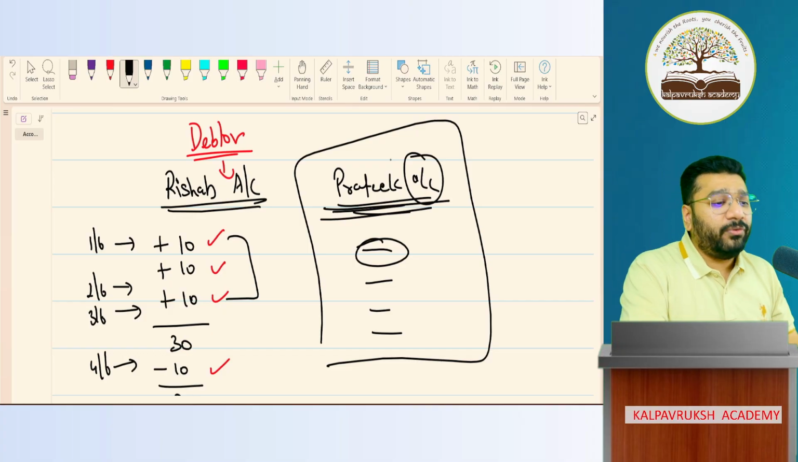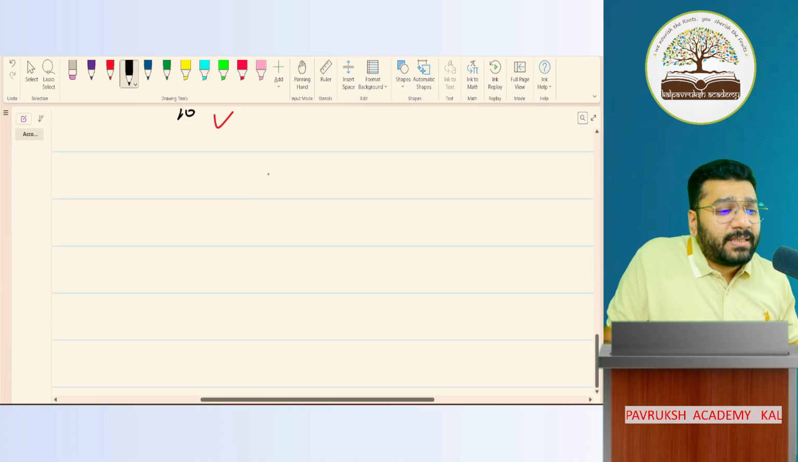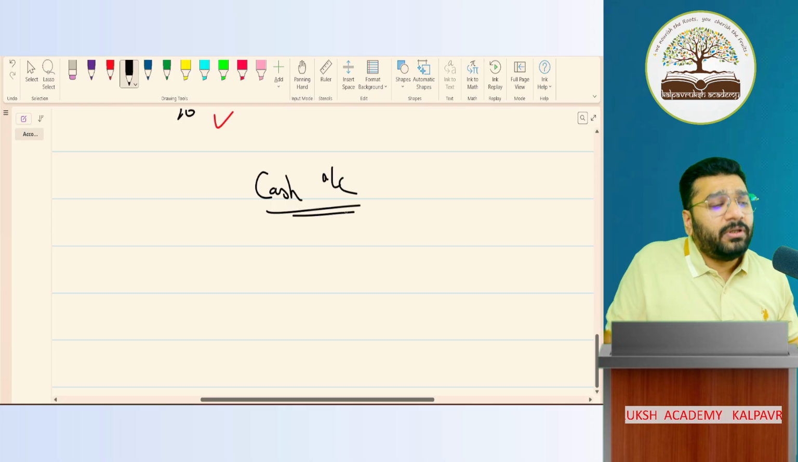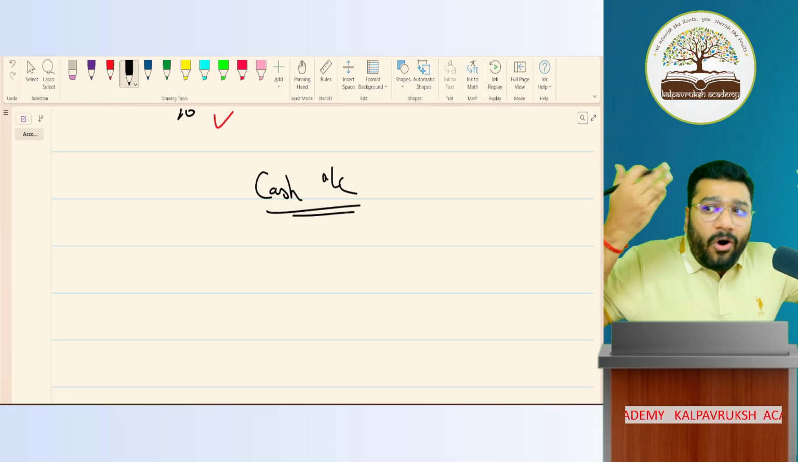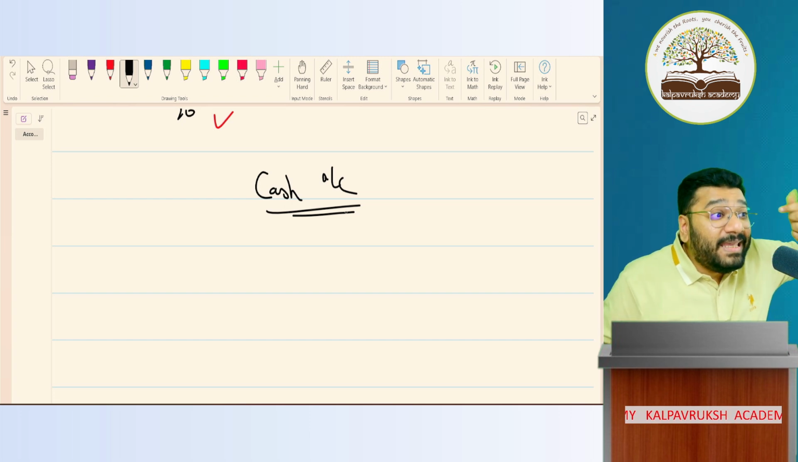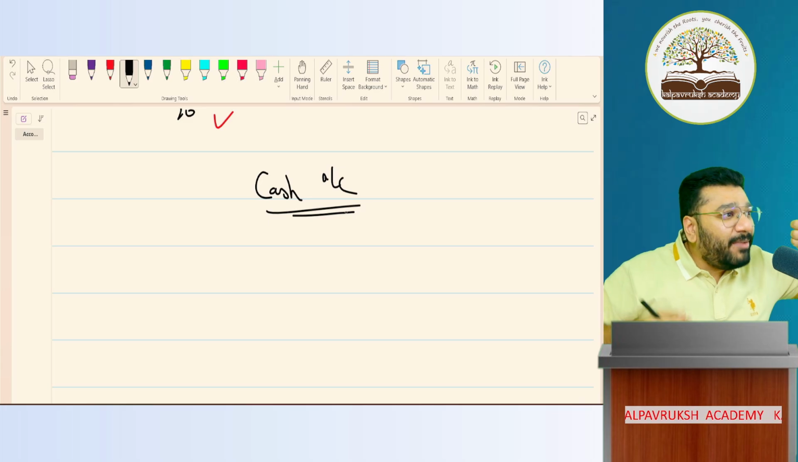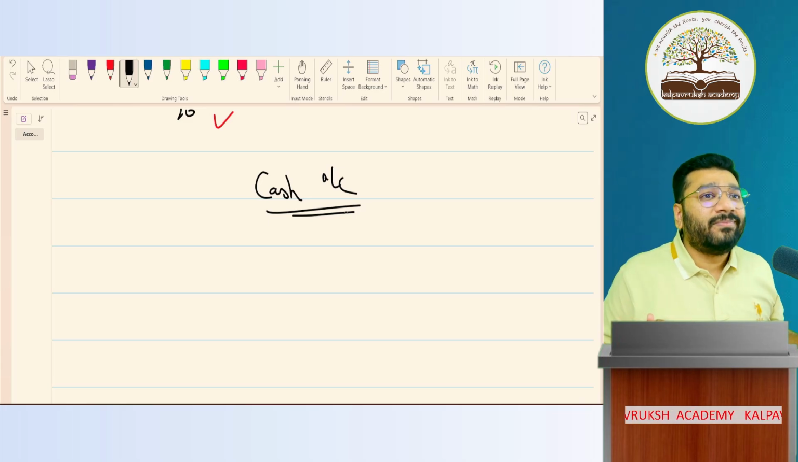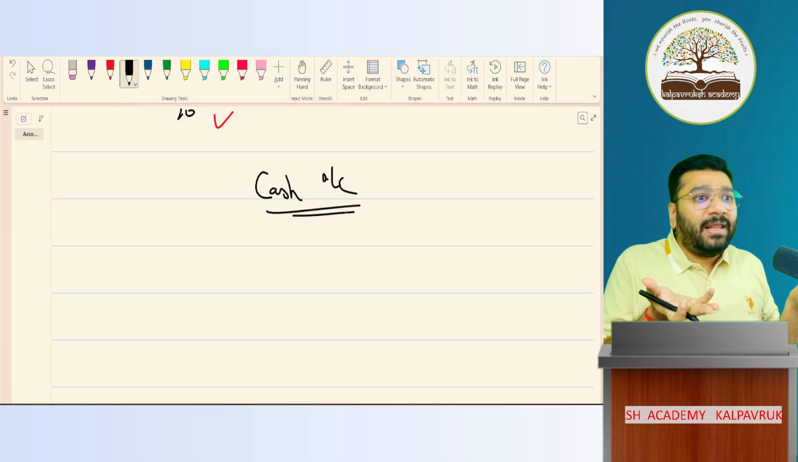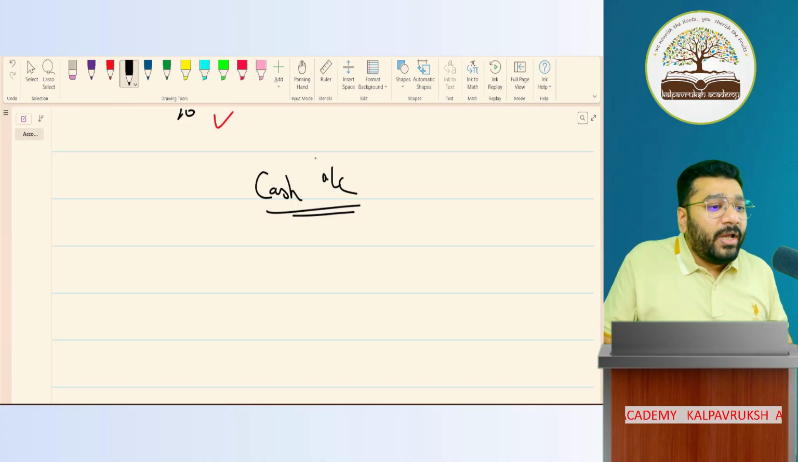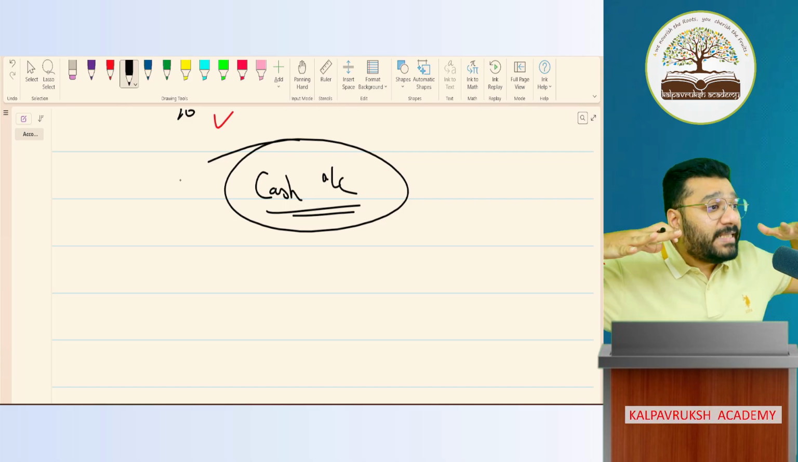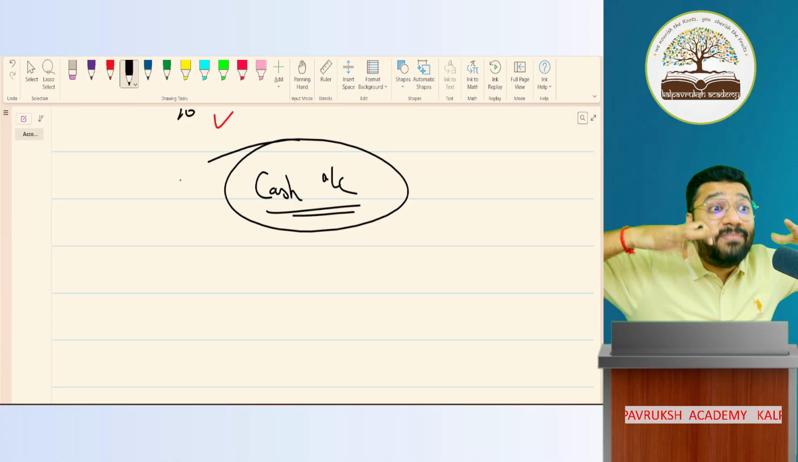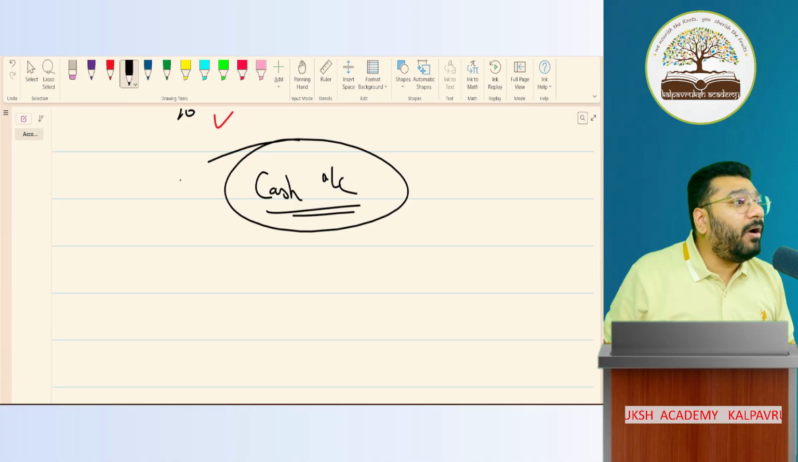Now, one more example I give you. In my business, I opened something called cash account. You tell me, in cash account, what information will I record? All the transactions wherever money came in, money went out. Cash came in, cash went out. That I will record. All these transactions of similar nature, cash coming in, cash going out, pertain to cash account. So an account is a place where all the transactions of similar nature are recorded. Got it, not got it?